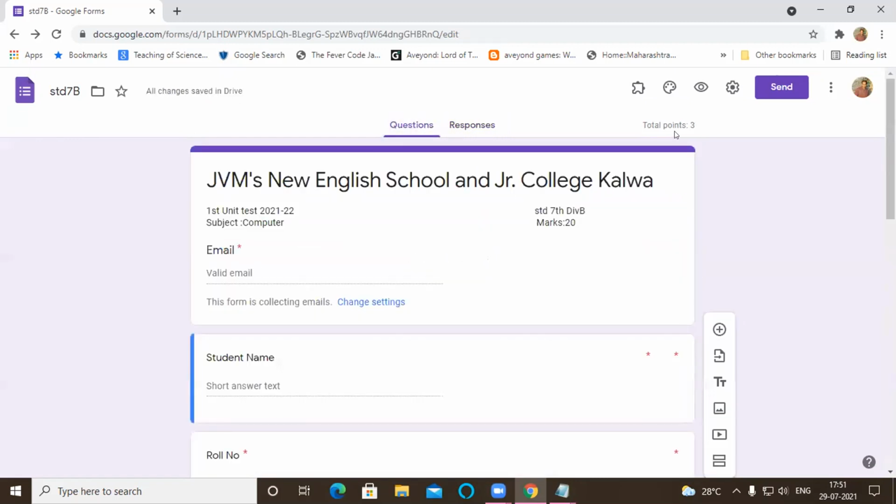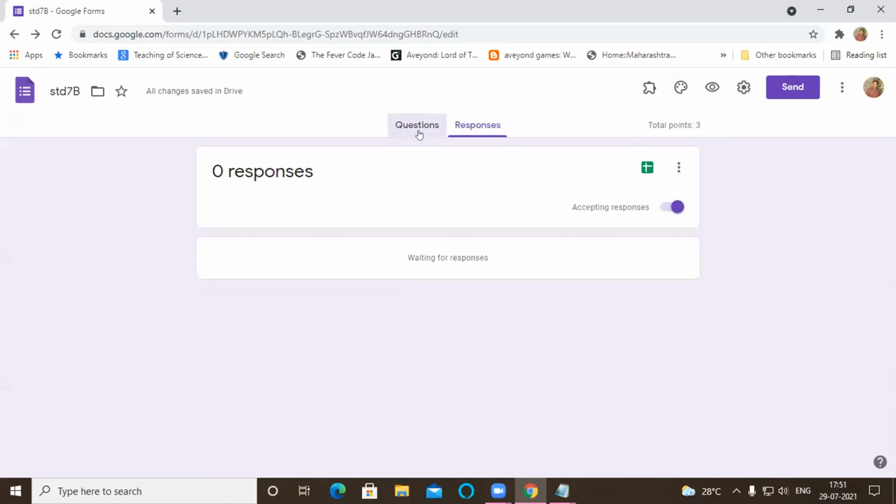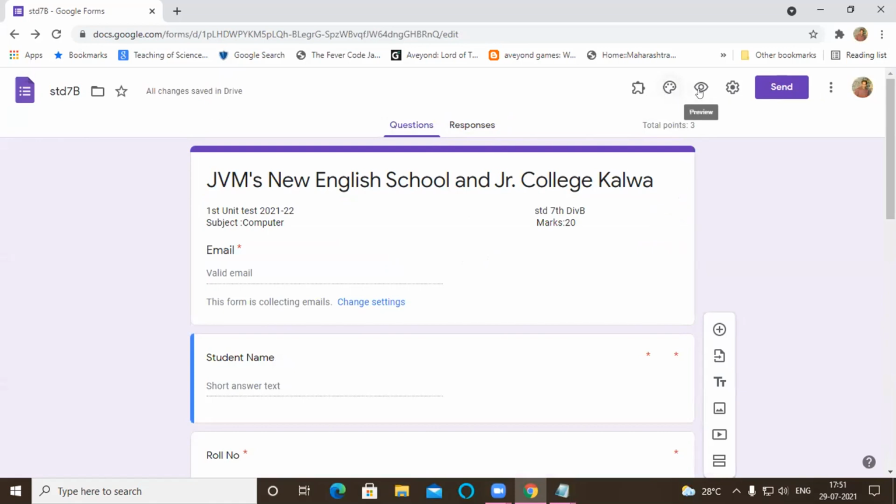Now let's take the paper which I made. I will attempt it and show you how the marks will appear. I will click this preview.